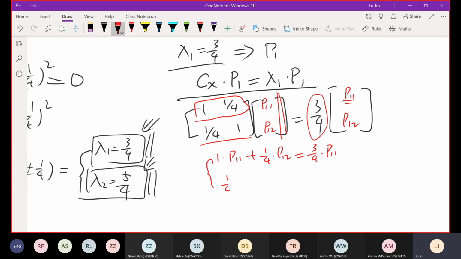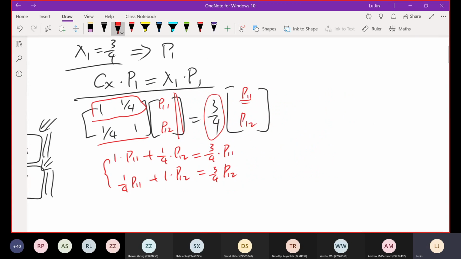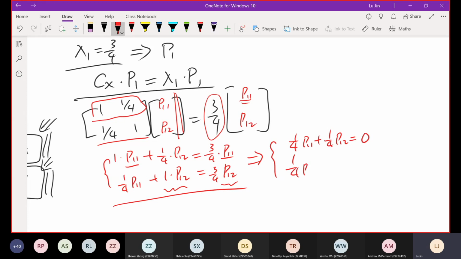That gives us 1 over 4 P11 plus 1 times P12 equals 3 over 4 P12. We derive these two equations from this matrix calculation and simplify them. In the first equation, we group the P11 terms together. That gives us 1 over 4 P11 plus 1 over 4 P12 equals 0. In the second equation, combining the common P12 terms gives 1 over 4 P11 plus 1 over 4 P12 equals 0.